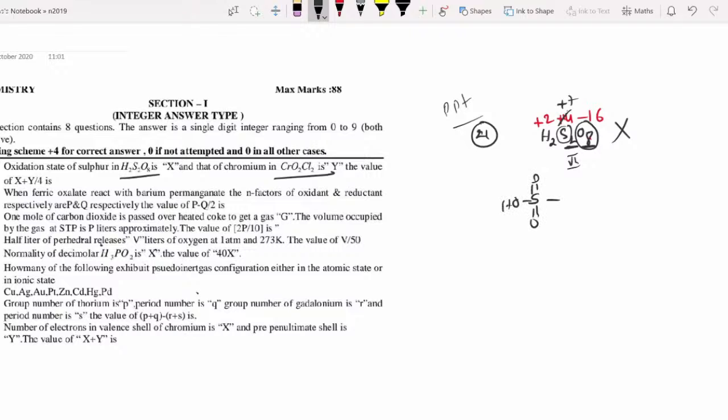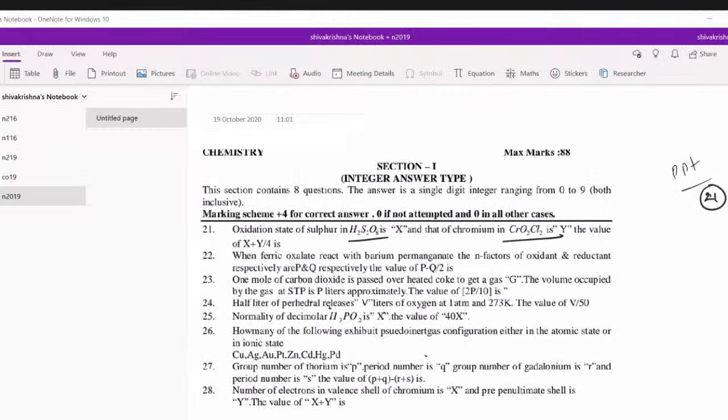This is called Caro's acid, Marshall's acid. I think your sir has given the structure also in your oxidation number concept. Sir, 22 and 23, 24. I am discussing all of them now, first time.